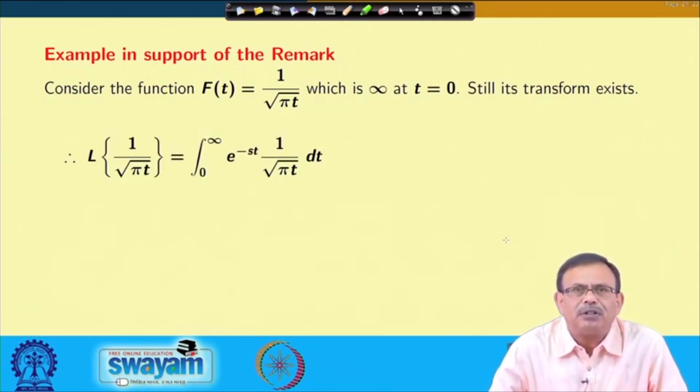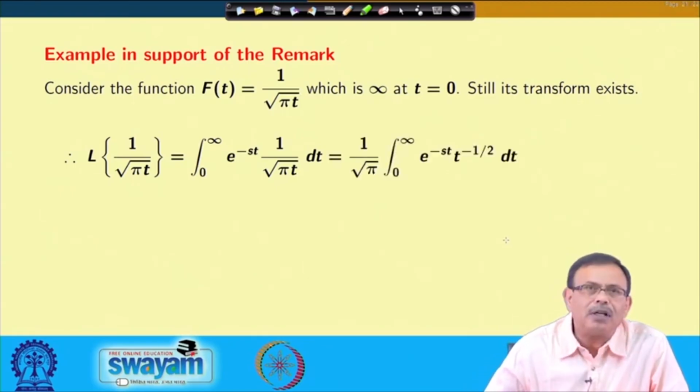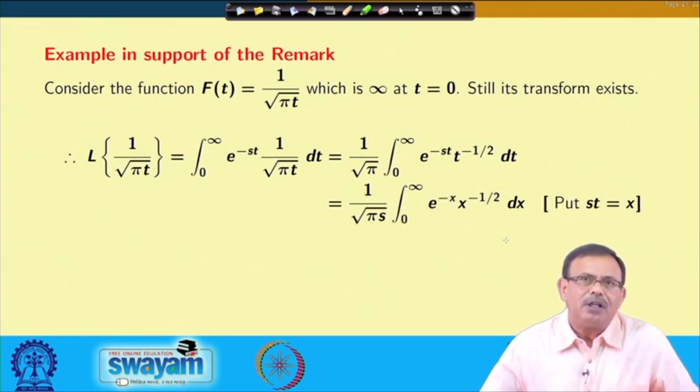From the definition, it is integral 0 to infinity e power minus st into 1 by root pi t dt, that is the normal case. So, once I am writing this, this equals 1 by root pi, I am bringing outside, integral 0 to infinity e power minus st into t power minus half dt.